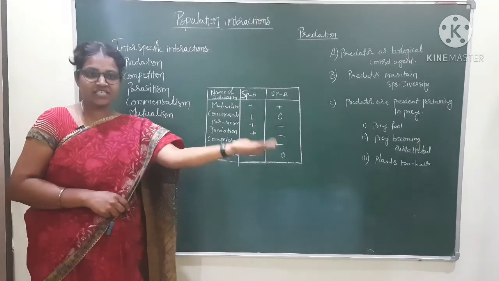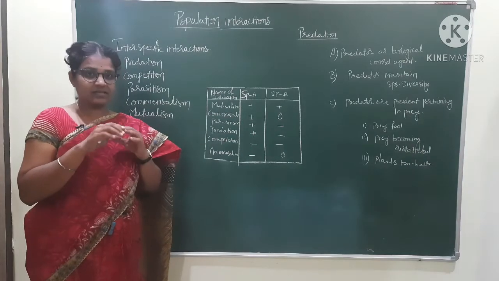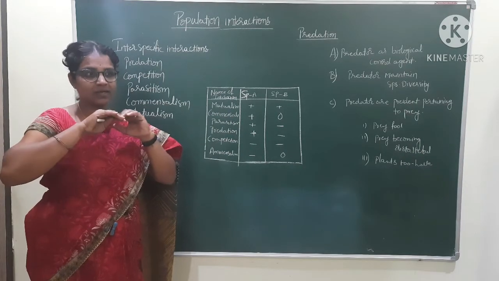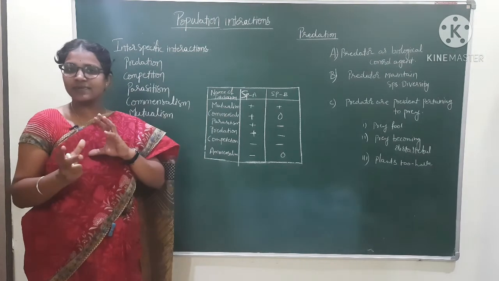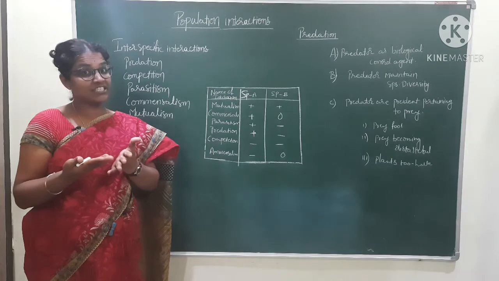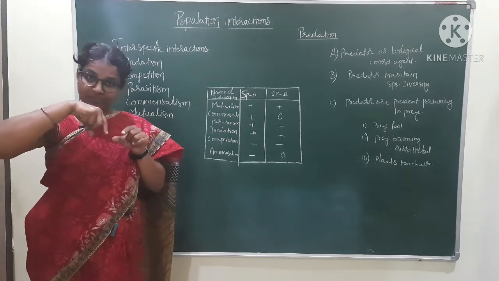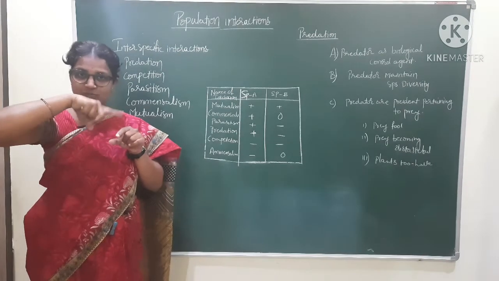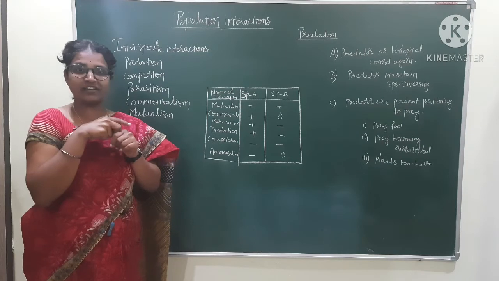Interspecific interaction is the interaction between two different species. Intraspecific interaction is the interaction among themselves, between the same species.